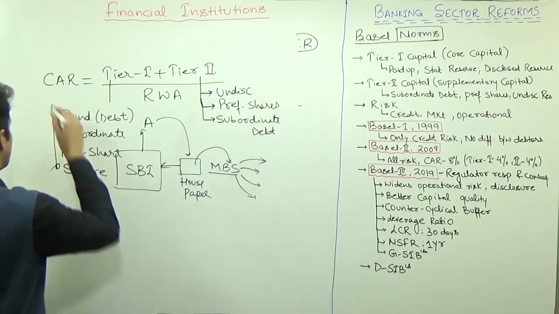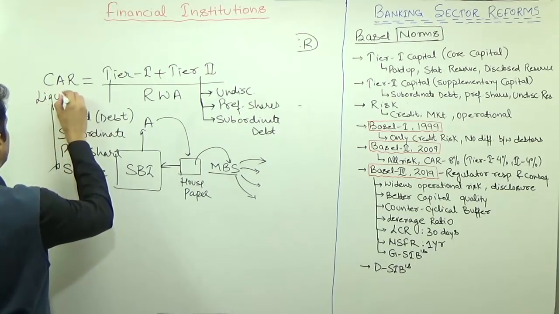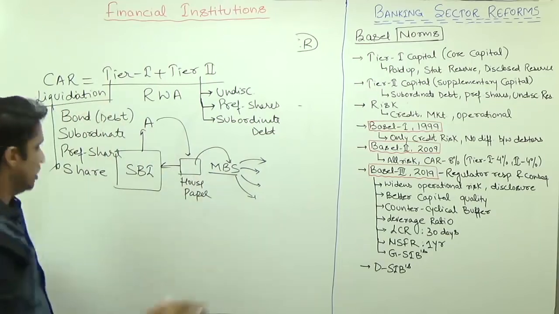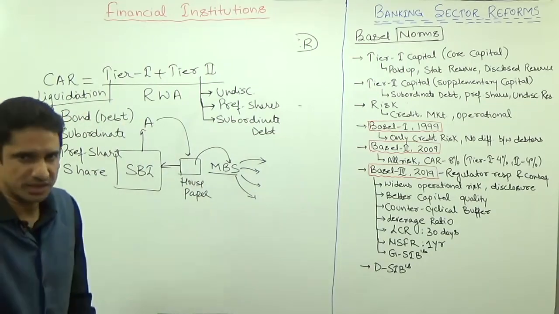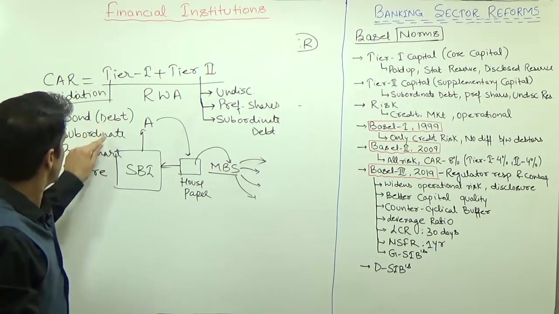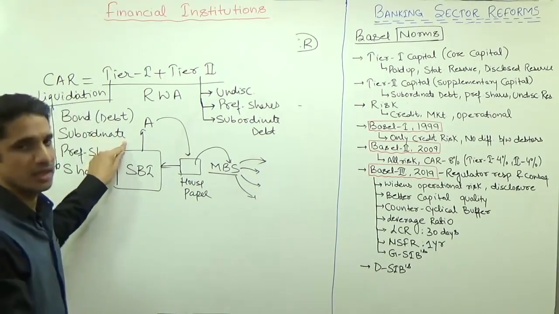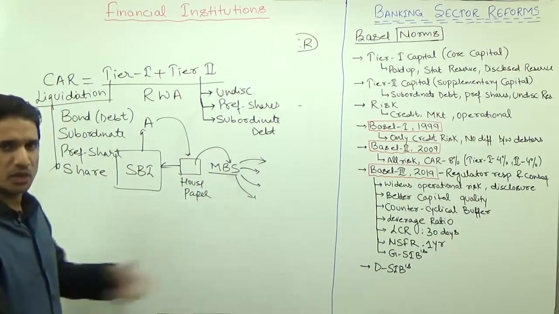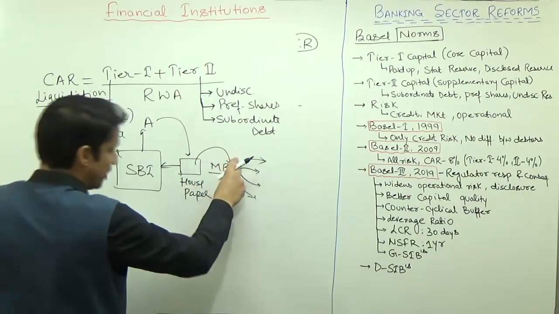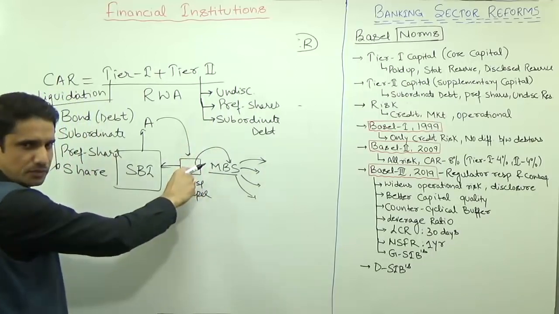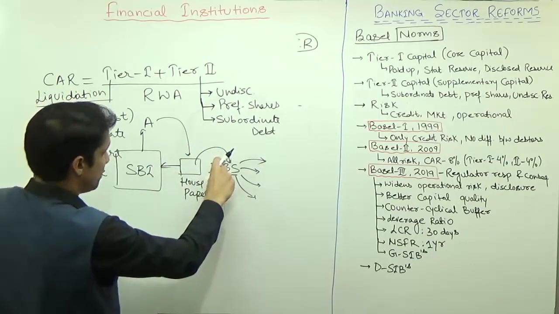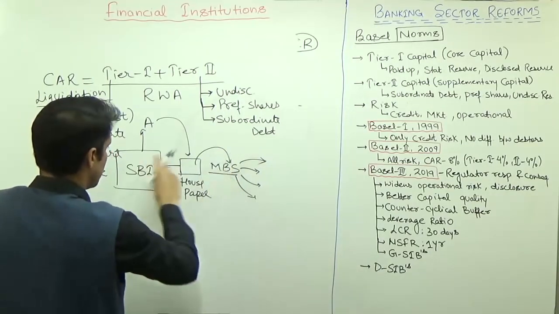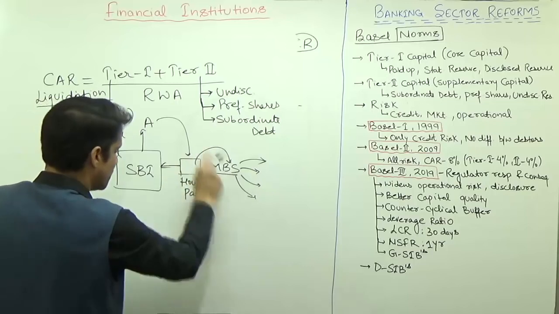So this is what happens at the time of liquidation. This again can be asked in the exam. What is the order of priority if a company liquidates? First one is debt, second one is subordinate debt. The example of subordinate debt we discussed is this mortgage backed security, because MBS is deriving its value from this. When you have created this MBS, as such there is no existence of this MBS, but you are deriving the value of MBS from this thing.